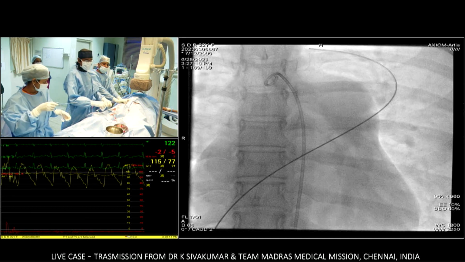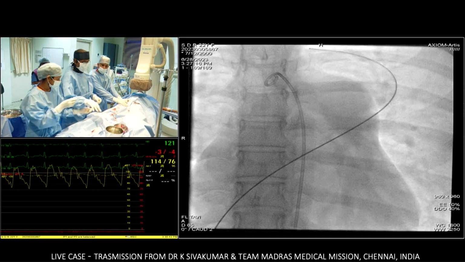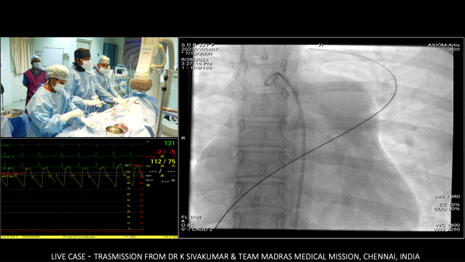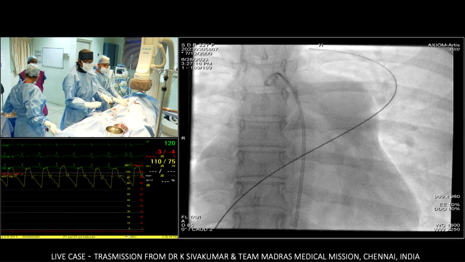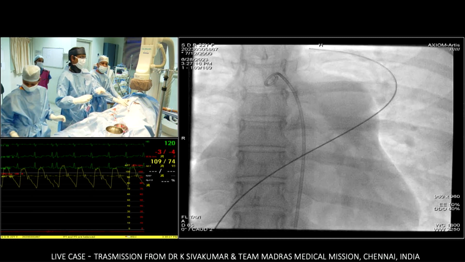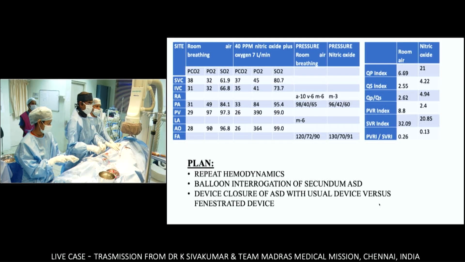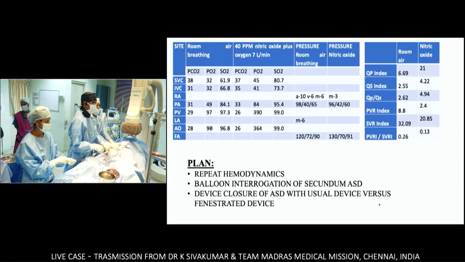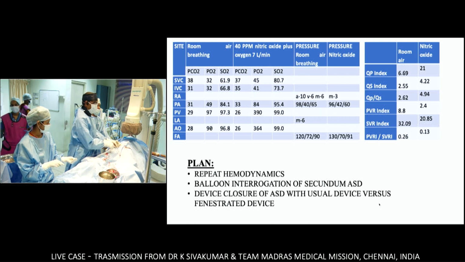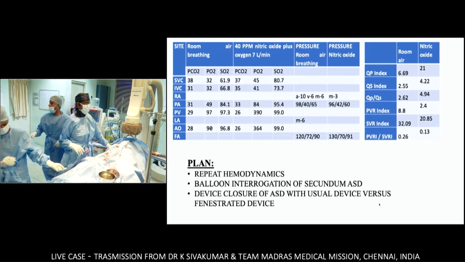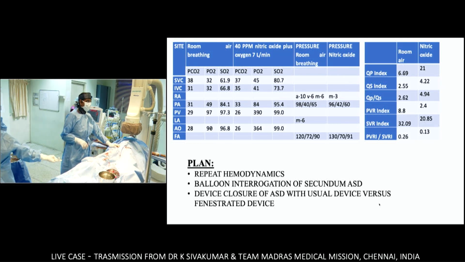Correct. From the previous data itself, we have information that tells us that we are okay to close this ASD with a fenestrated device. Show the PowerPoint again. See, that table is most important. That's the reason why I'm bringing it again and again. Here we are observing that the patient has a Qp that is significantly going up.